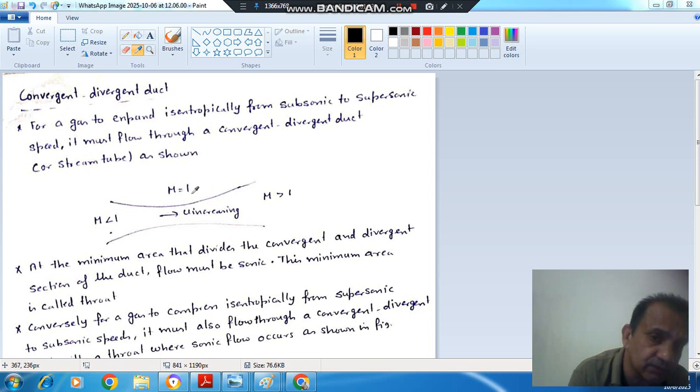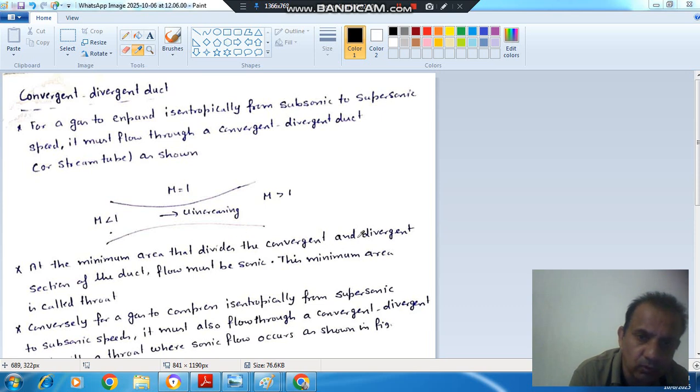So the essential condition for that duct to be nozzle is that here the Mach number 1 should exist and initial velocity should be subsonic. Okay. And now this will behave as nozzle because velocity is increasing: initial Mach number is less than 1 and final Mach number is more than 1, and at the throat the Mach number is 1.